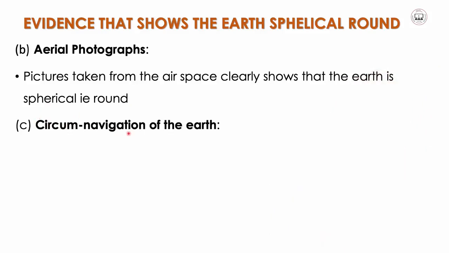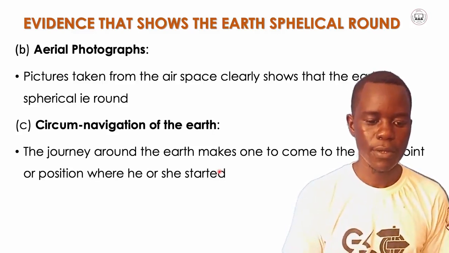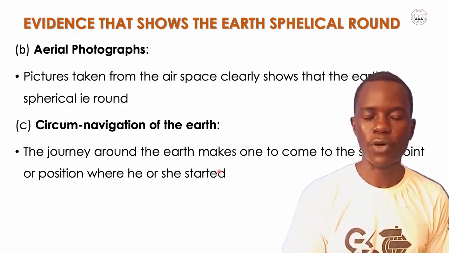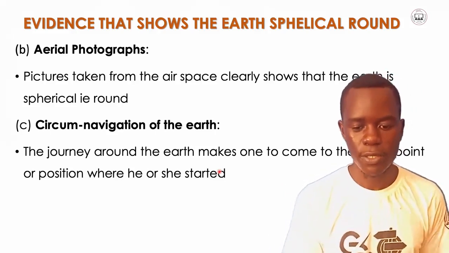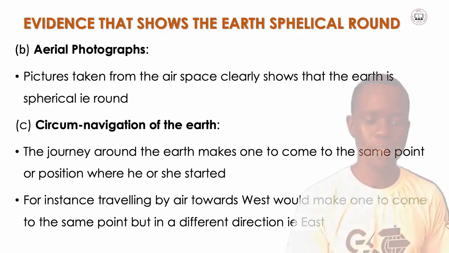We also have circumnavigation of the earth. A journey around the earth makes one come to the same point or position where he or she started. If you start, move around the earth, you find that you come back to the point where you started. This is possible because the earth is round. For instance, traveling by air towards the west would make one come to the same point from a different direction, that is from the east.